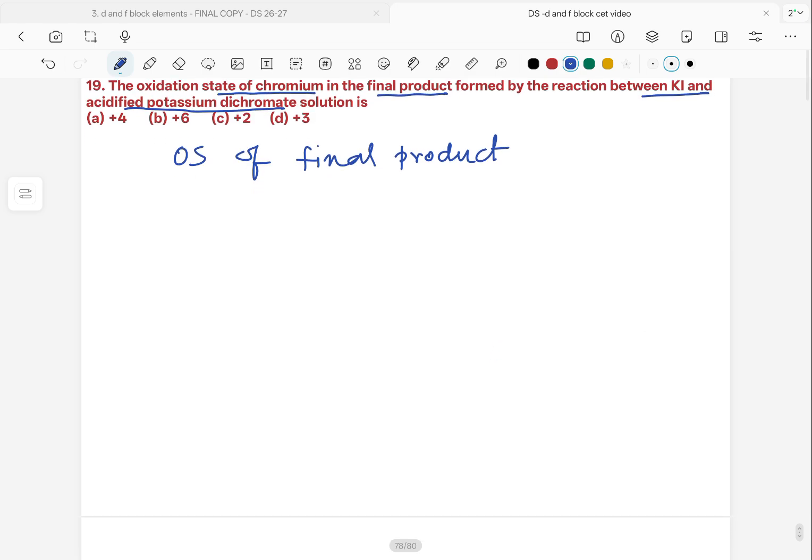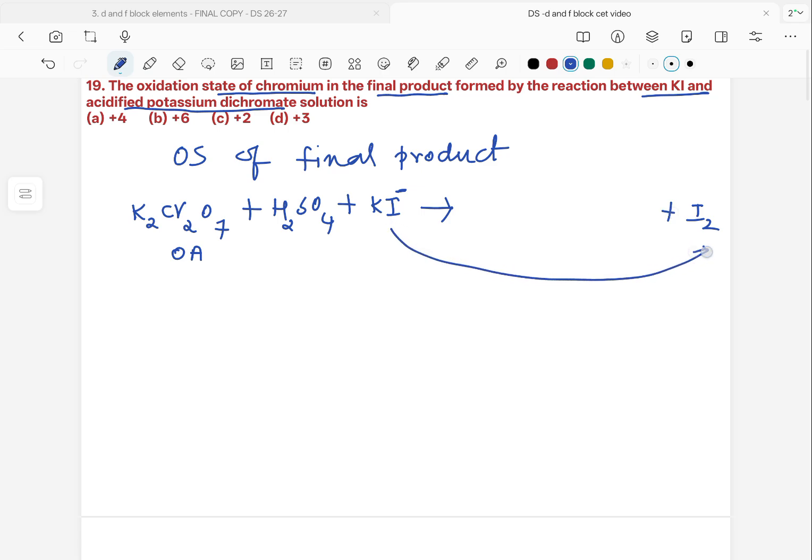Here the reaction is acidified potassium dichromate, with H2SO4, reacted with potassium iodide. Dichromate is a strong oxidizing agent and oxidizes I- to I2.